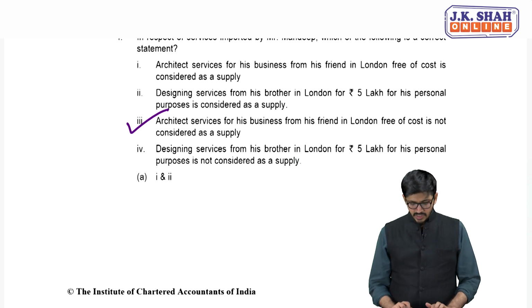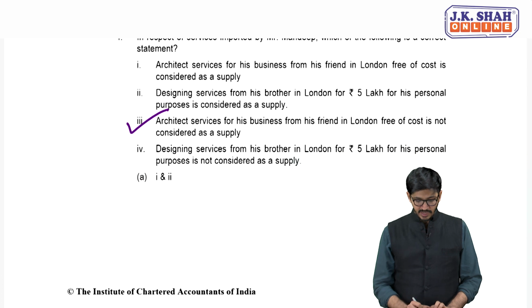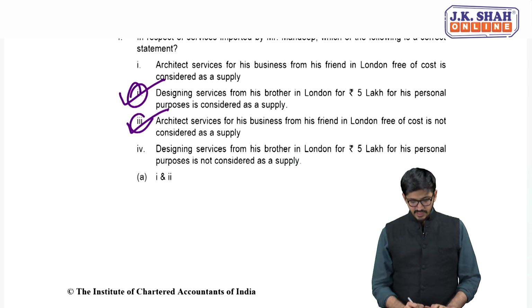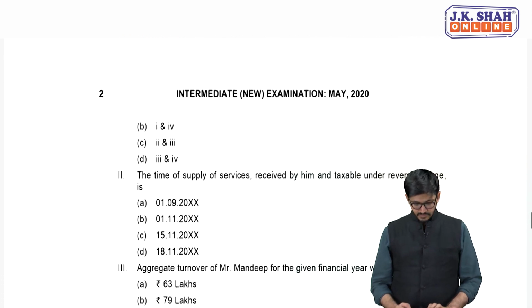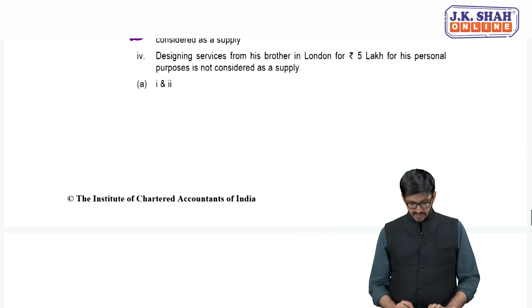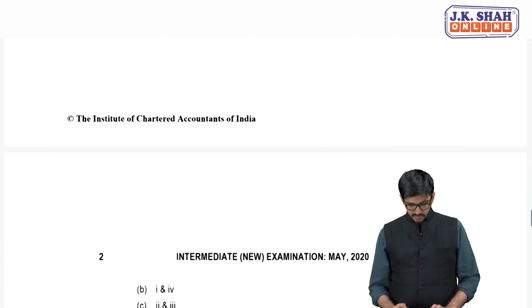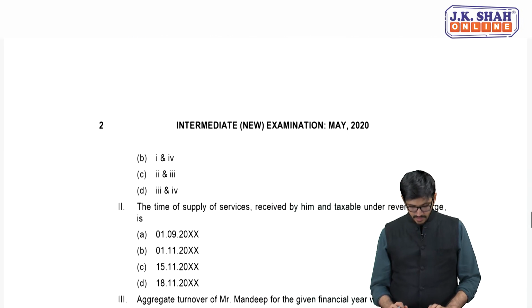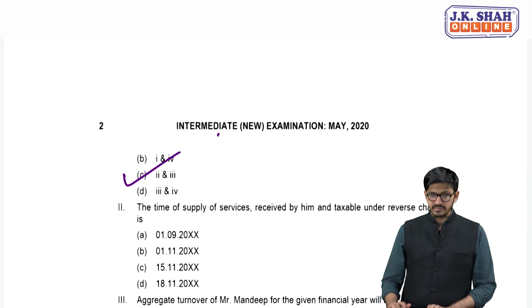What about second one? Designing service from his brother in London for 5 lakh for his personal is considered as a supply. Absolutely right. So second and third, my dear friends, are a classic case of what? Our classic case of that option that we are actually choosing, second and third. So that happens to be absolutely right, the C option. Are you getting it? Yes.